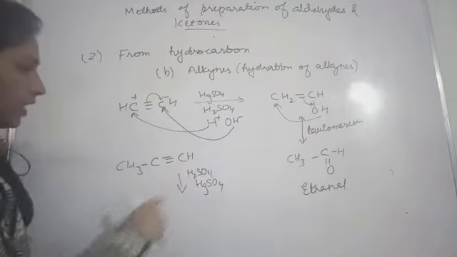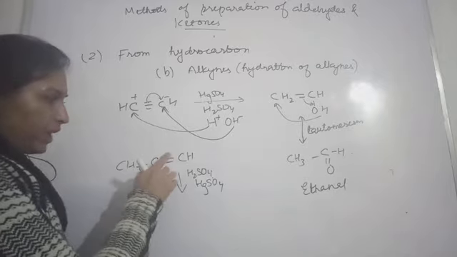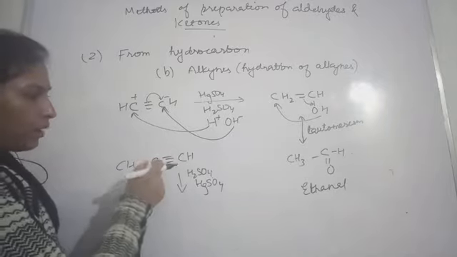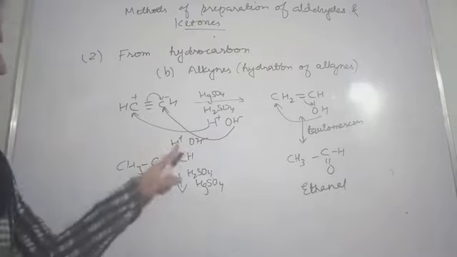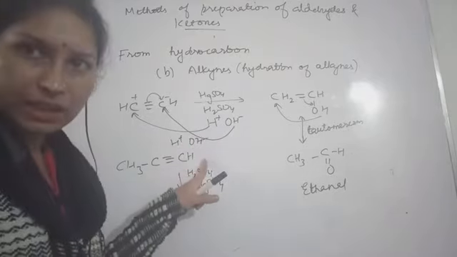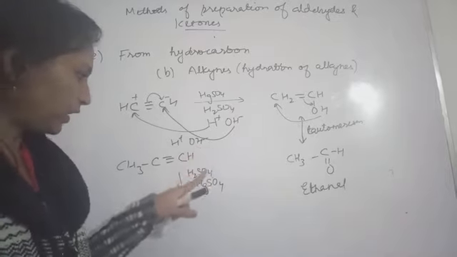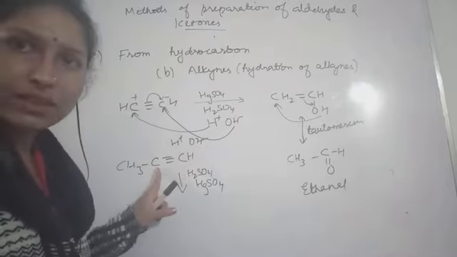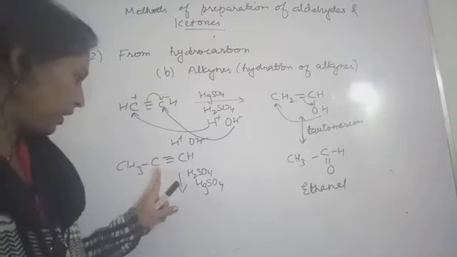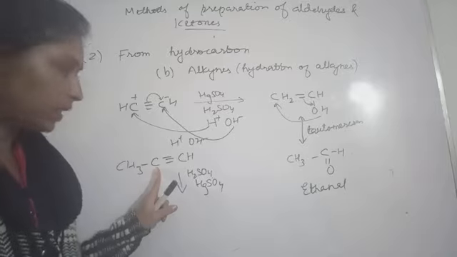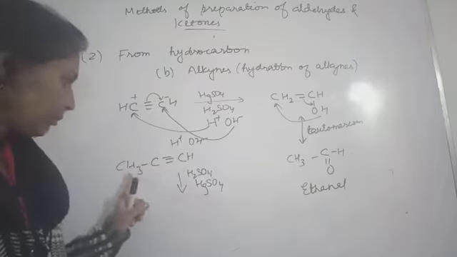Okay, if this is the case, then what will happen? The bond is breaking, and to which carbon? See, H plus and OH negative. So OH negative is the negative addendum. The negative part will get attached to the carbon with the more stable carbocation.